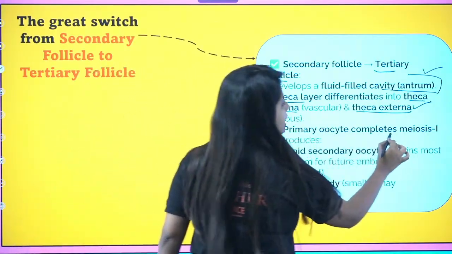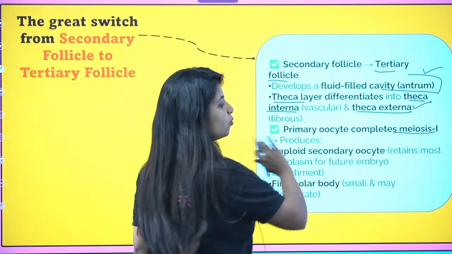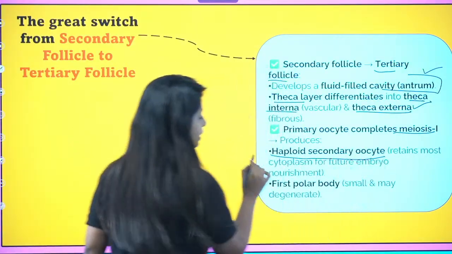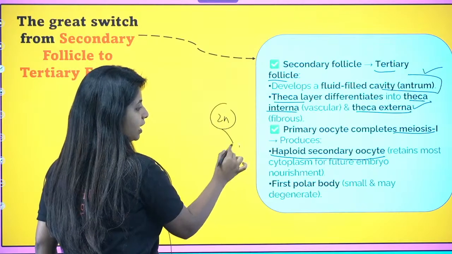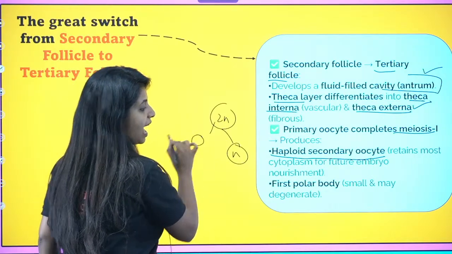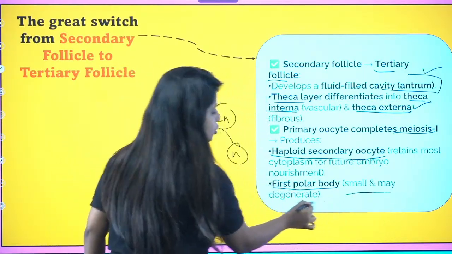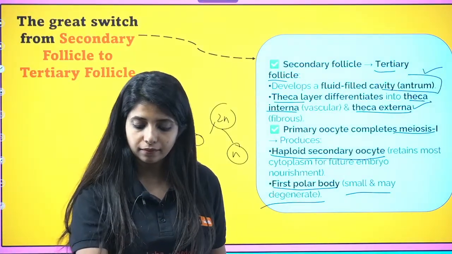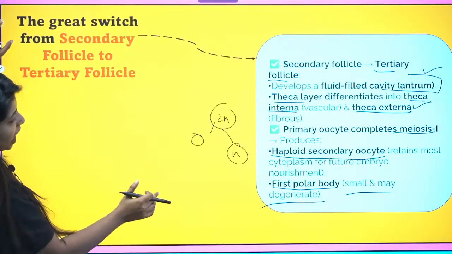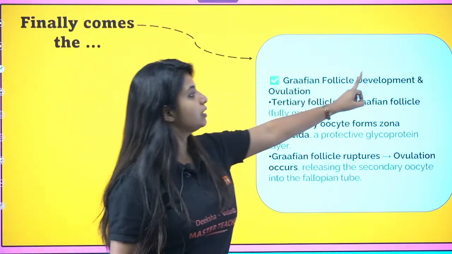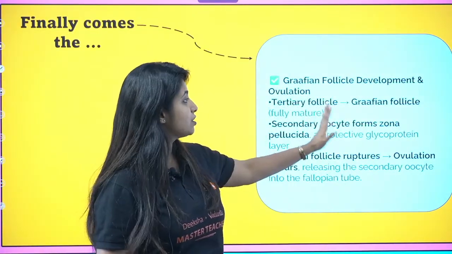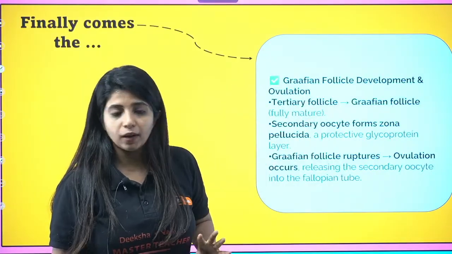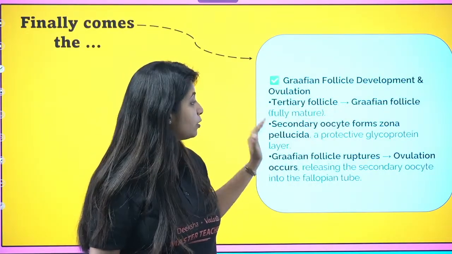Now the primary oocyte completes meiosis 1 finally and produces what? A haploid secondary oocyte. Right? It was diploid until now. It produced a haploid secondary oocyte and the first polar body, which is small, and it can degenerate later on as well. Cool. Now what happens? Graafian follicle development and ovulation. The tertiary follicle converts into the Graafian follicle, which is the last or mature form of follicle. The secondary oocyte forms a zona pellucida layer around it.